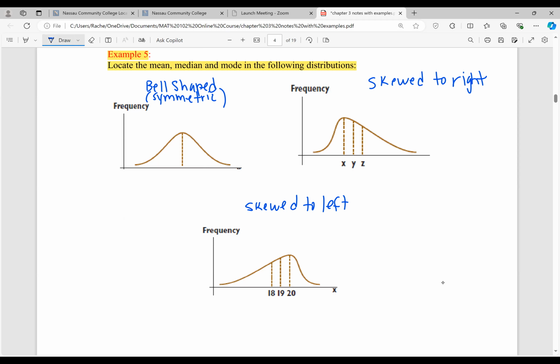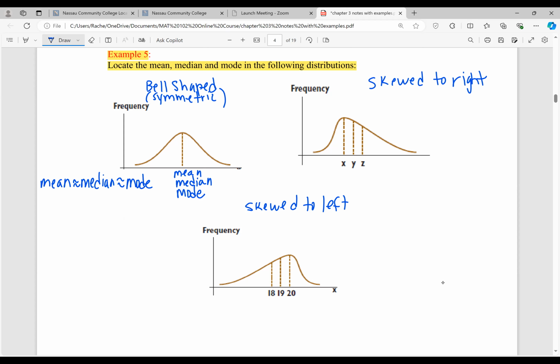So the bell-shaped distribution is always going to have the mean, the median, and the mode right in the center. And they're all going to be approximately the same. They don't have to be exactly equal, but they're going to be very close. So we say that the mean is approximately equal to the median, which is approximately equal to the mode whenever we have a bell-shaped distribution.